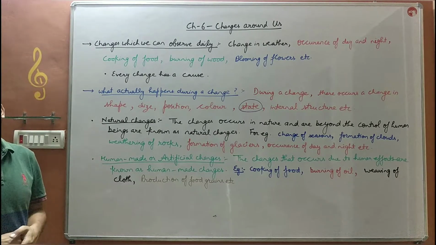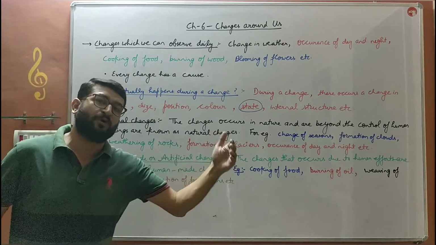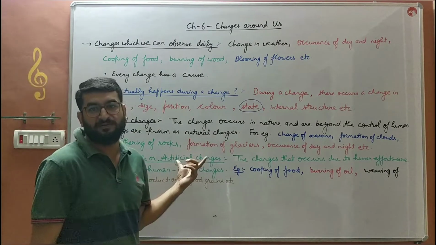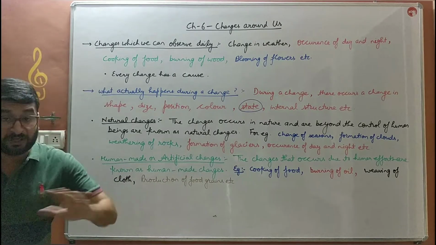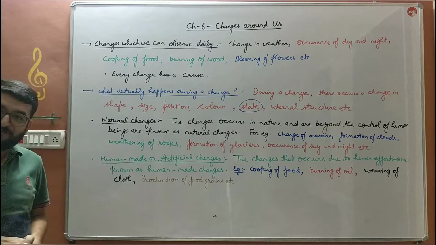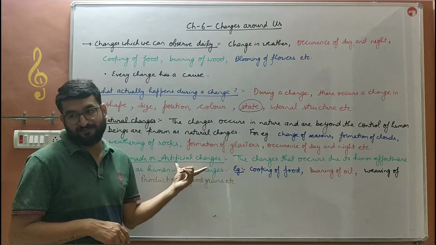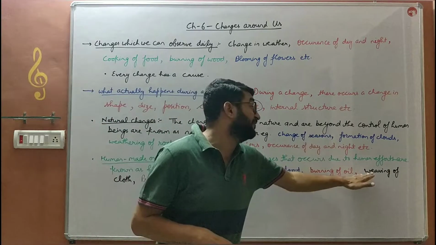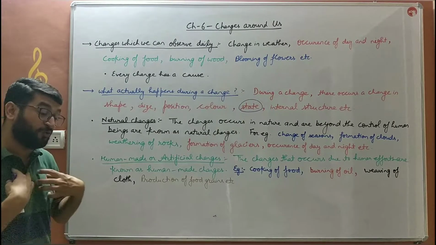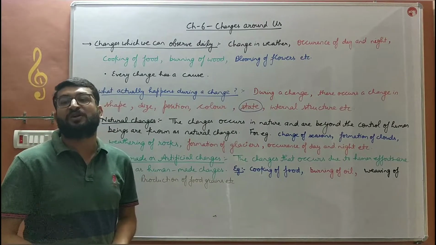The second kind of changes are those which are in our control, in our hands, which we can control, we can pace them up or slow them down. Those kinds of changes are known as human made or artificial changes. The changes which are in total control of human beings, which occur artificially due to human activities, are known as human made or artificial changes. So the changes which occur due to human efforts are known as human made changes. ऐसे changes बच्चे जो हमारे efforts से हो रहे हैं, human efforts की वजह से हो रहे हैं, those changes are known as human made changes or artificial changes.